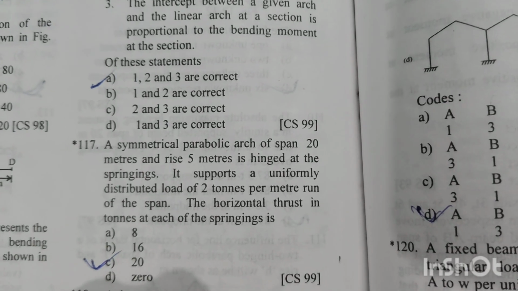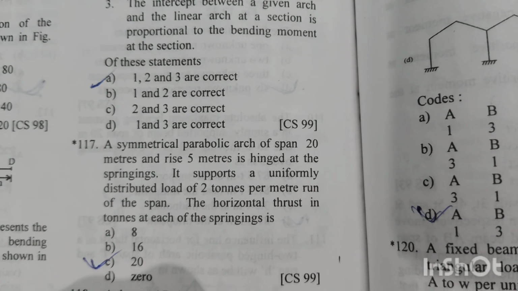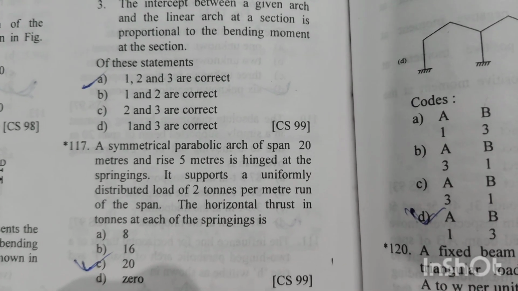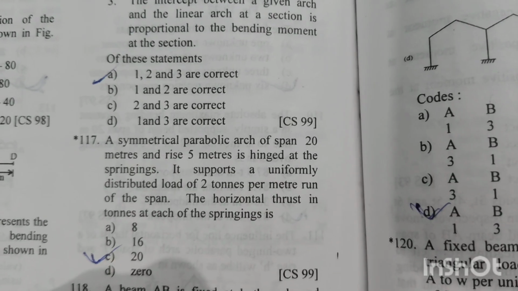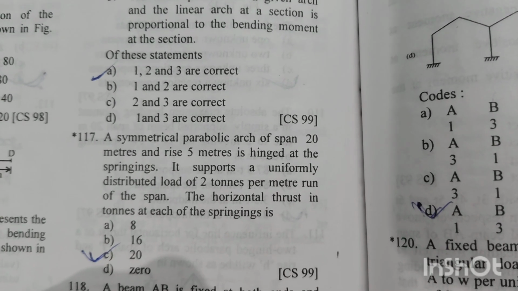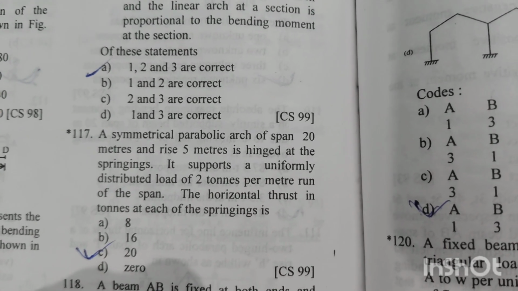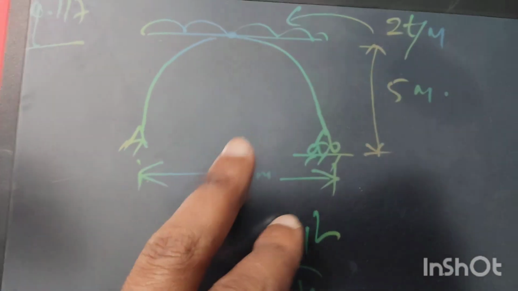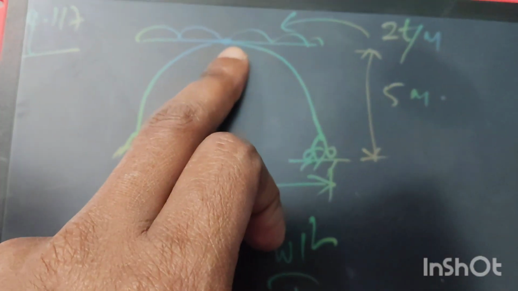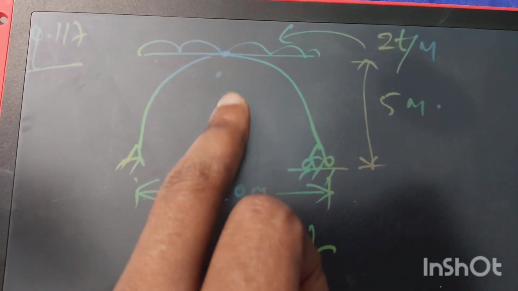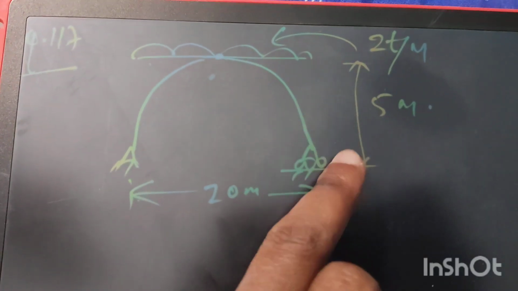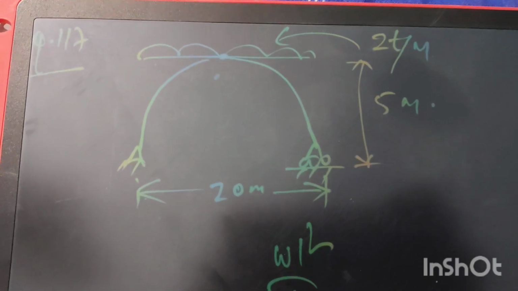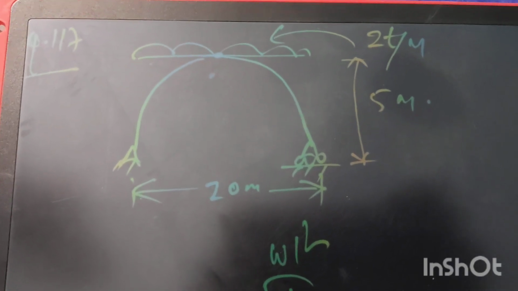Question number 117. A symmetrical parabolic arch of span 20 meter and rise 5 meter is hinged at the springings. It supports a uniformly distributed load of 2 ton per meter run of the span. The horizontal thrust in ton at each of the springings is? The parabolic arch is hinged at the top, so this is a three-hinge parabolic arch. The height of the arch is 5 meters, the span of the arch is 20 meters, and the UDL load is 2 ton per meter.